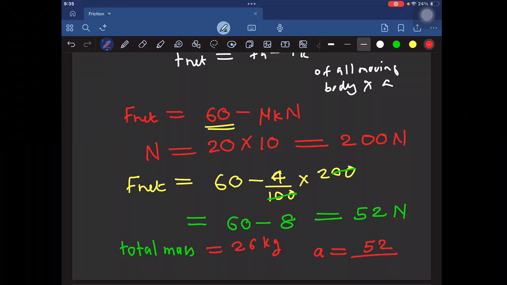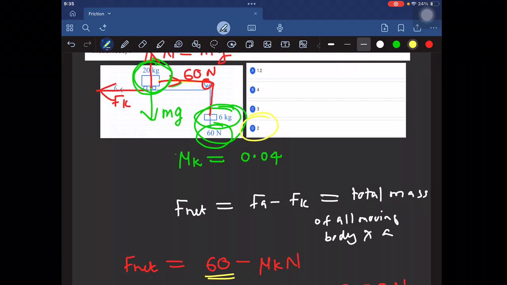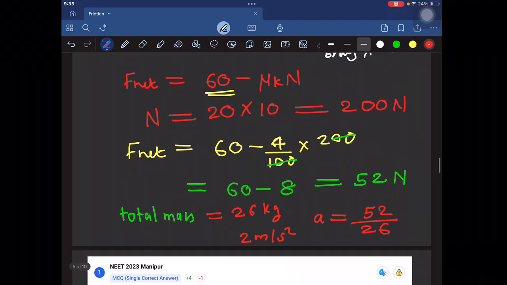Now let me calculate the mg sin theta also. If mg sin theta is equal to 10 Newton, then there will be no motion, so the acceleration will be 0. We don't need to calculate the acceleration here, only the applied force is asked. Friction is 10 Newton, so the net force on the body is asked.